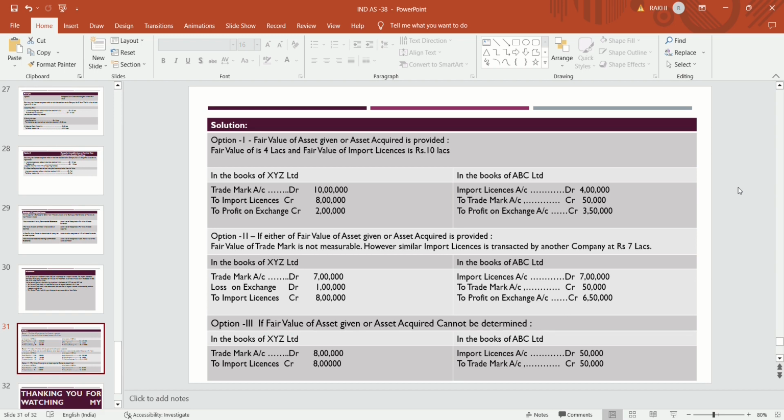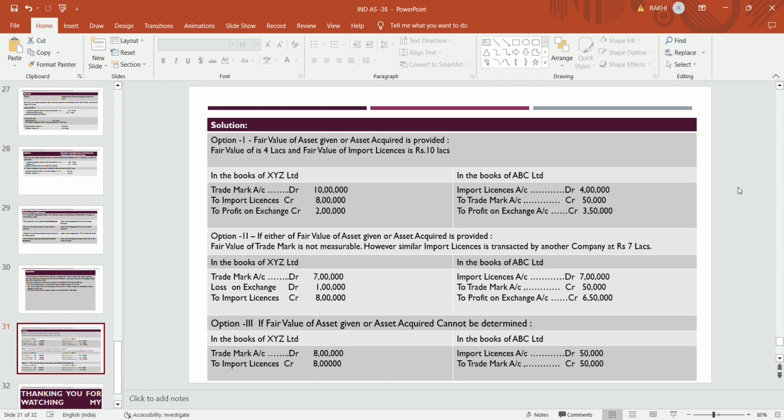In this case, the asset surrendered is the trademark and its fair value is 4 lakhs, so it will be debited by 4 lakhs, and the WDV of the trademark at the date of acquisition is 50,000. So the differential amount is profit on exchange, that is 3,50,000.